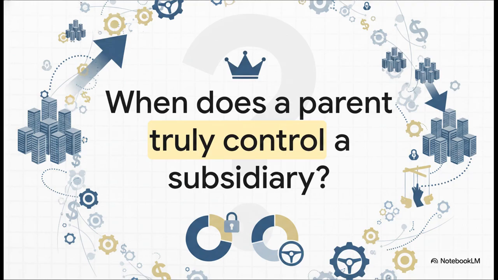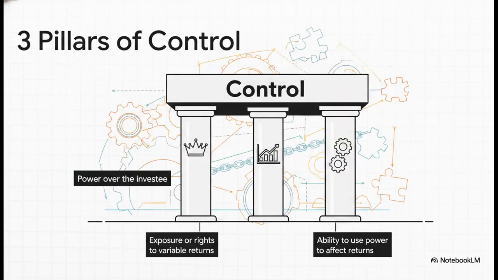Now, for decades, the easy answer was just owning more than 50% of the voting shares. Done. But today, modern corporate structures are way more complex than that. You can own a massive majority of shares and still not actually call the shots. Or conversely, you can own a minority of shares and basically run the whole show. Standard setters realized pretty quickly that they needed a much more robust definition. And what they came up with are the 3 pillars of control.